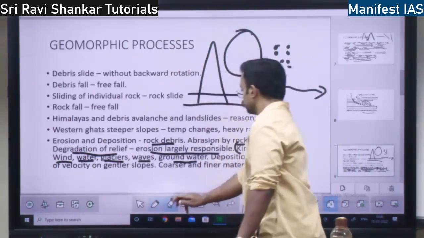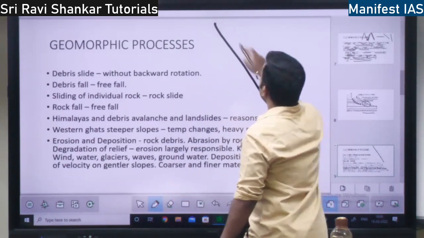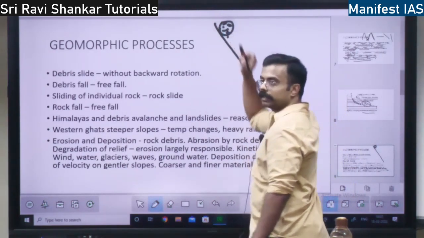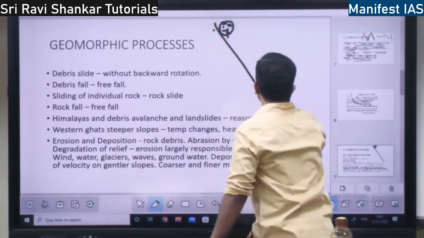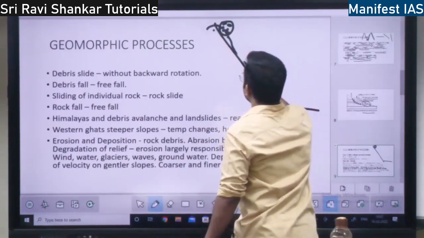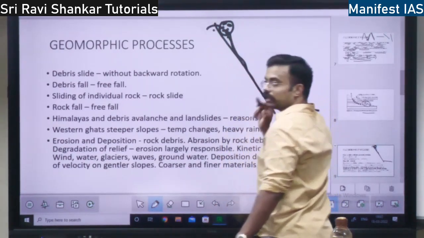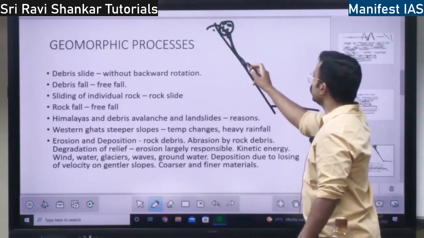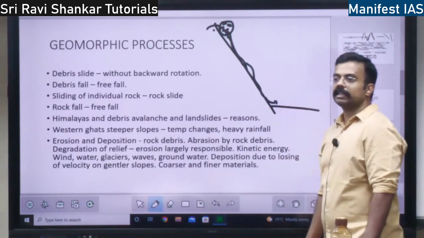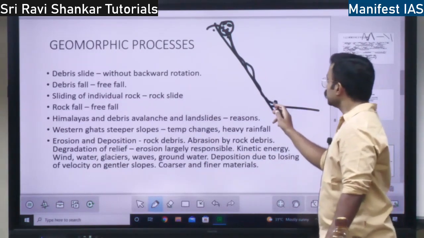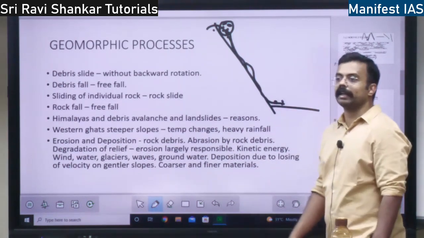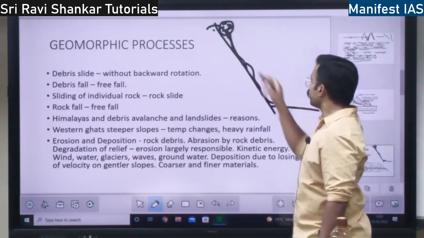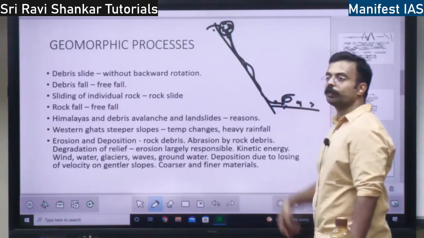See, here there is a mountain, and here there is one rock. This rock will break into multiple pieces. There will be water. This water is going to carry this material, and while carrying, these rock fragments will scratch the surface and take some more material along with it. When it reaches the surface, what will happen? This water will lose velocity. Speed will get reduced. When speed is reduced, all these fragments get deposited because there is no speed.